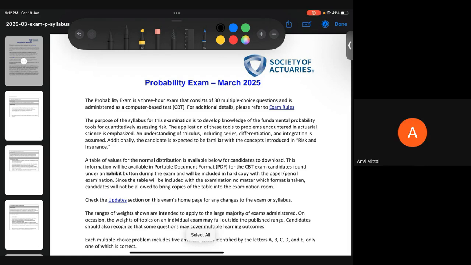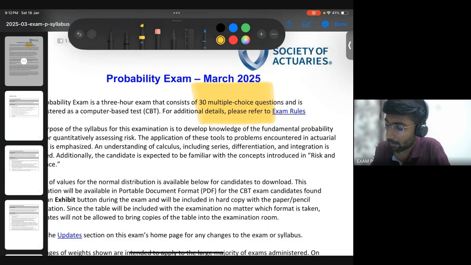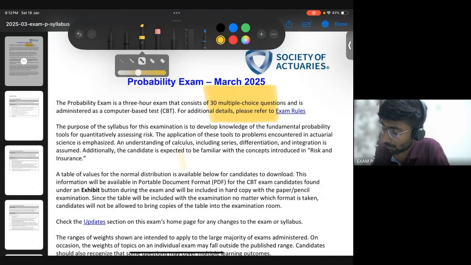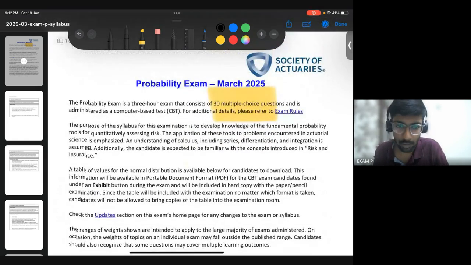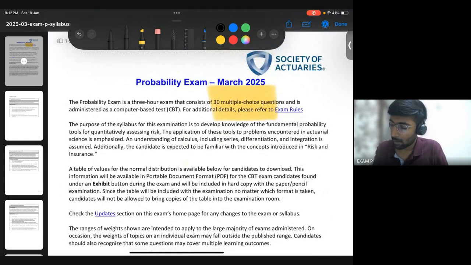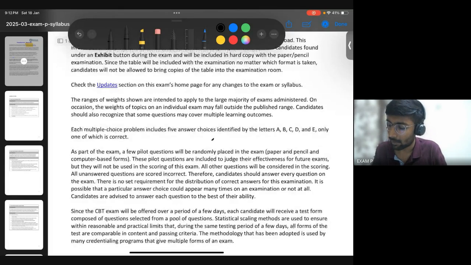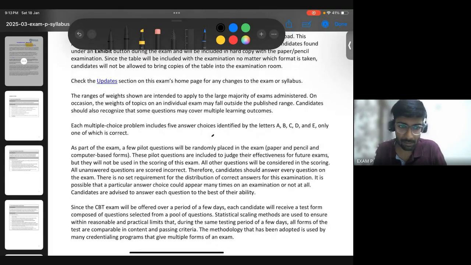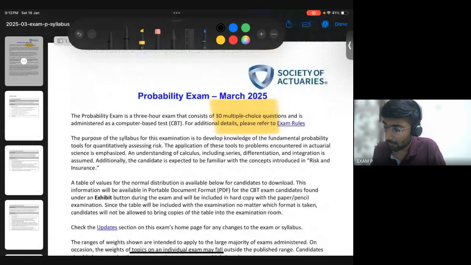Yes, sir. Great. So it would be an MCQ. You'll be having 30 questions. Mostly the subject is about probabilities, so you'll need to have some knowledge about mathematics. Nothing else as a prerequisite. Everything is very basic in this exam. 30 questions, that is the format of the exam.